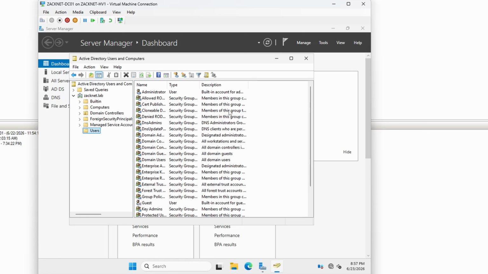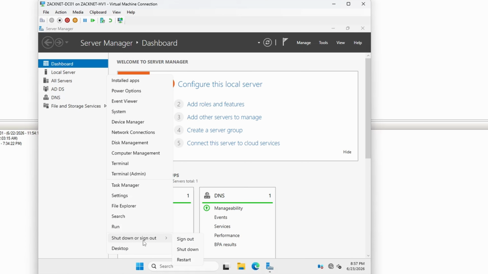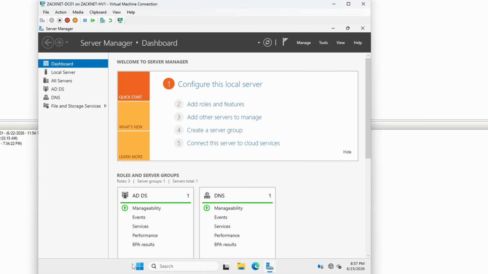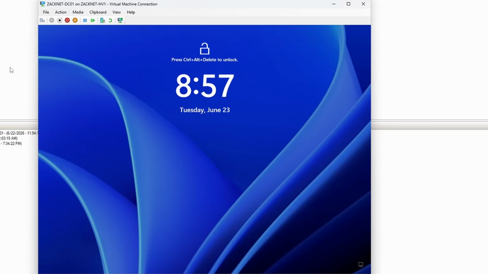But for right now, let's hover over to our DC02 and promote that guy as the domain controller.